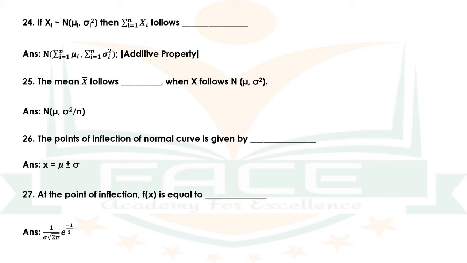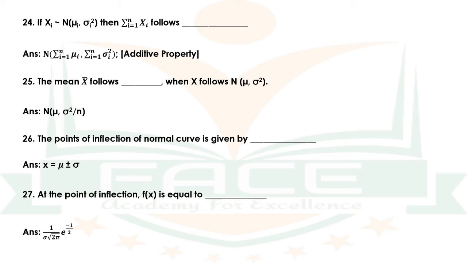Question number 24. If Xi follows N(mu_i, sigma_i square), then summation i equal to 1 to n Xi follows dash. The answer is N(summation i equal to 1 to n mu_i, summation i equal to 1 to n sigma_i square). This is called the additive property of normal distribution.